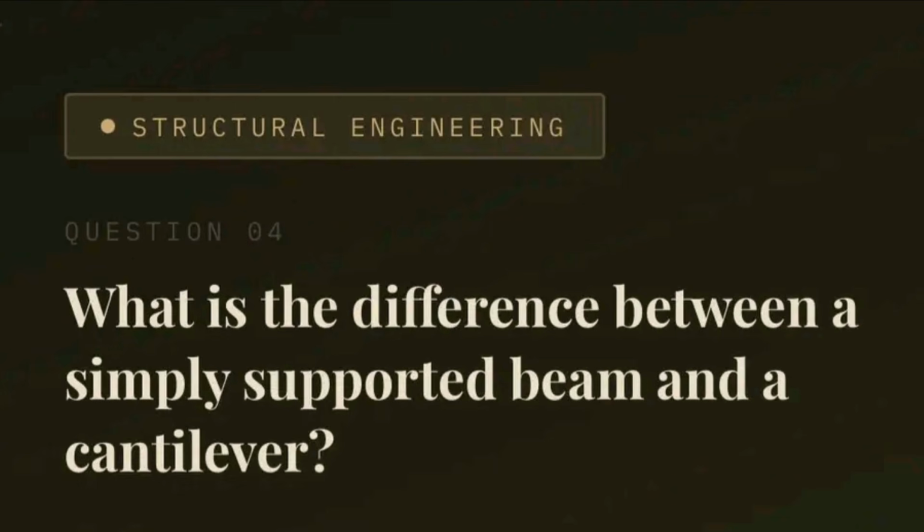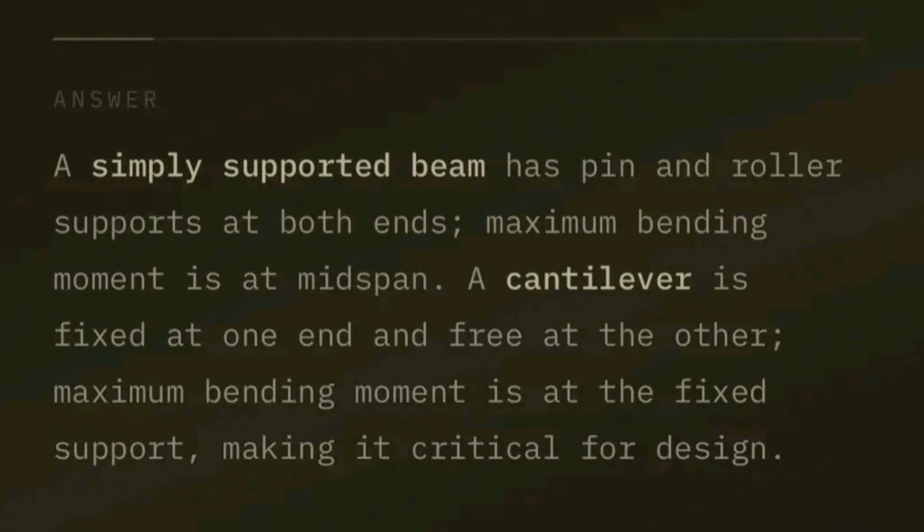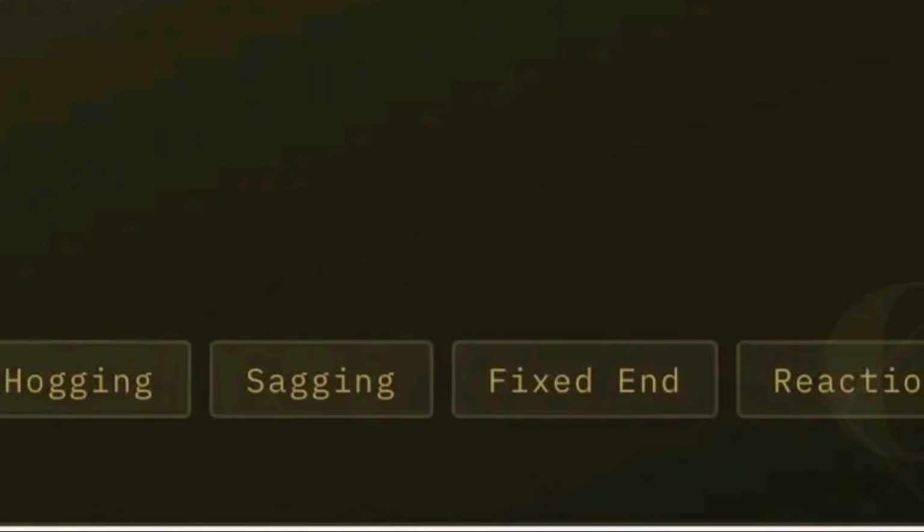Question number 4. What is the difference between a simply supported beam and a cantilever? Answer. A simply supported beam has pin and roller support at both ends. Maximum bending moment is at the mid-span, while a cantilever is fixed at one end and free at the other. Maximum bending moment of a cantilever is at the fixed support, making it critical for design. In this question, you should also refer to hogging, sagging, fixed end and reactions.